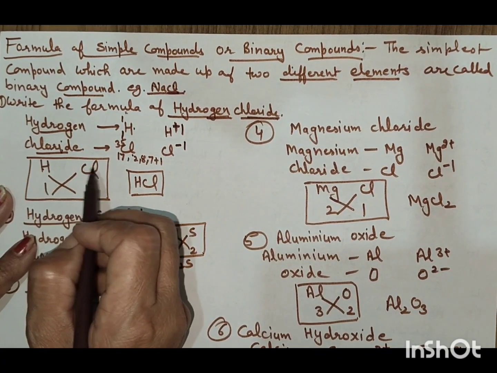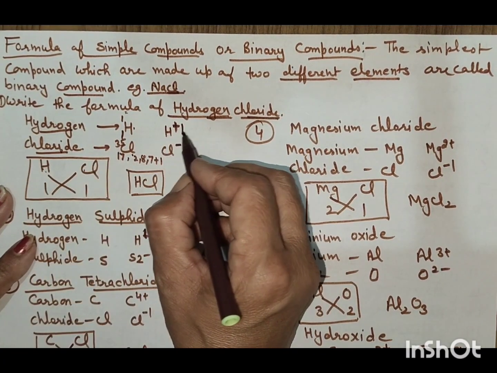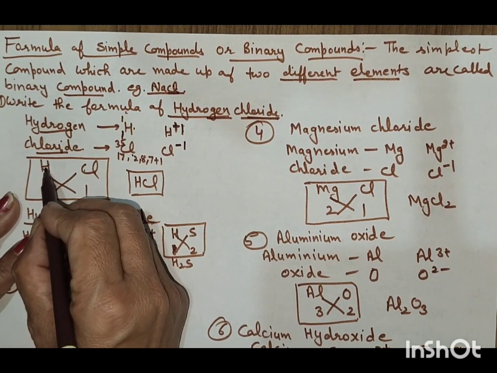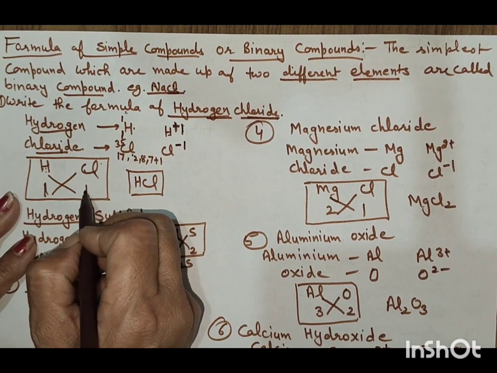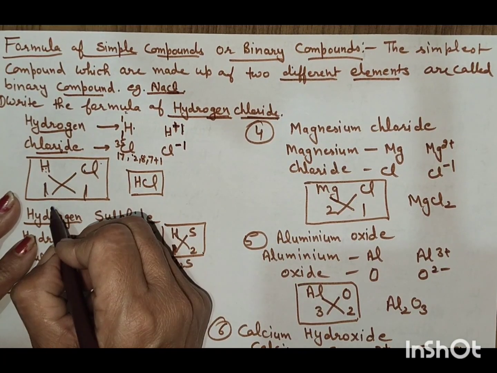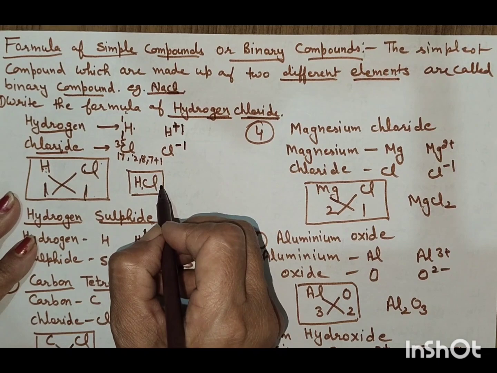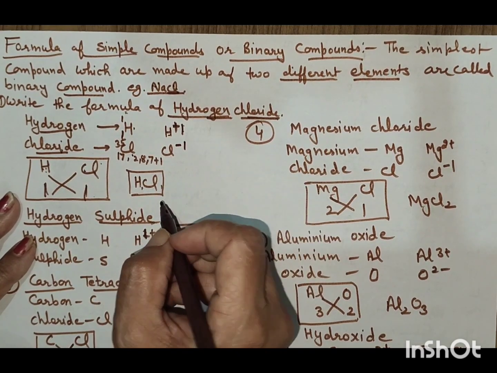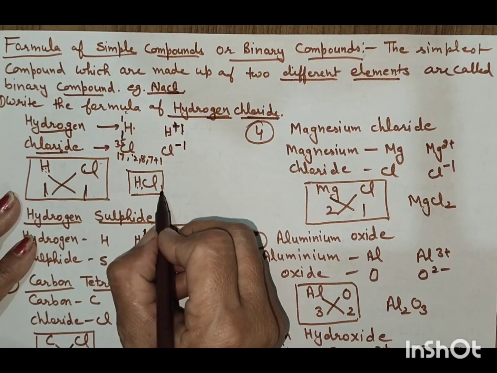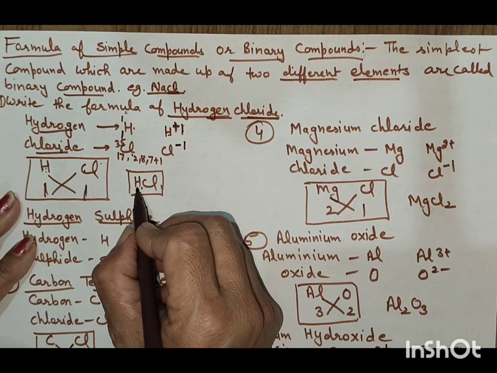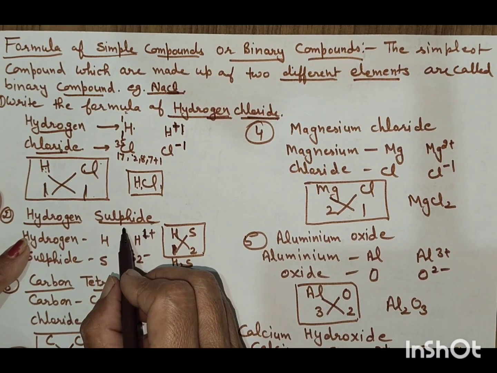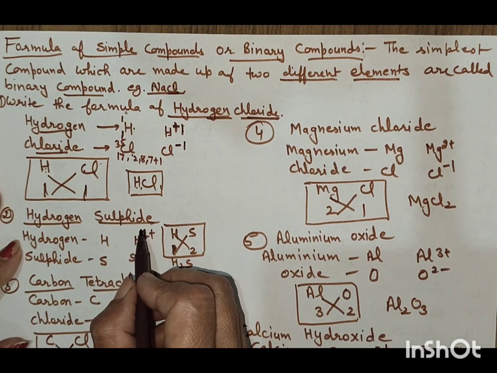Now write down the symbols and write their valencies below them. Hydrogen has valency 1, write 1. Chlorine has valency 1, write 1. Then cross multiply: H1Cl1. No need to write 1 and 1, it is already understood. HCl. It means 1 to 1, HCl. The formula is hydrogen chloride.